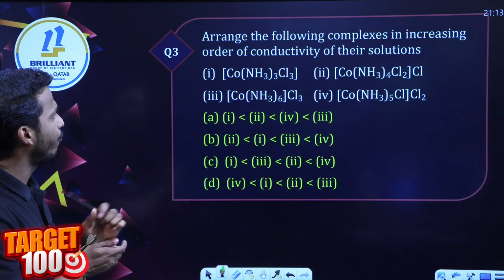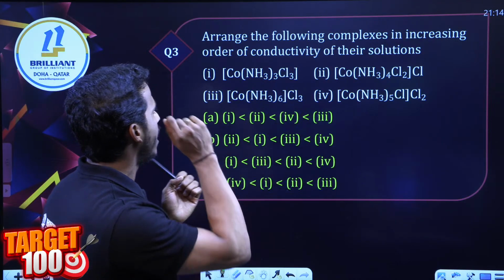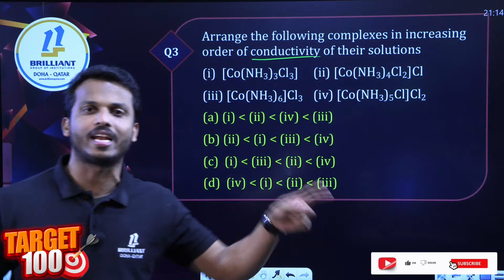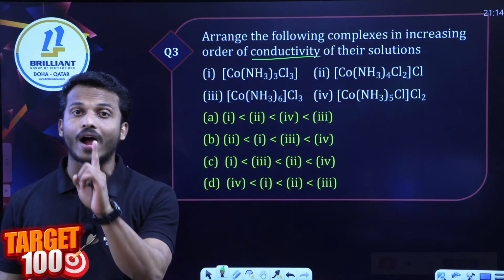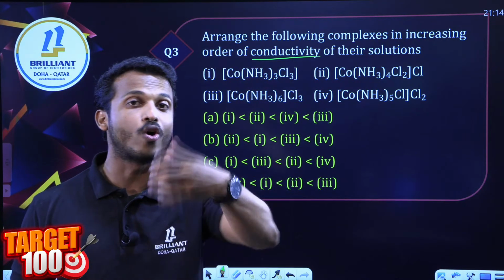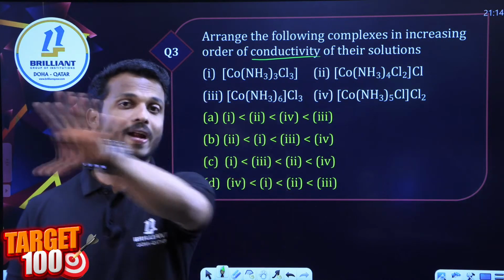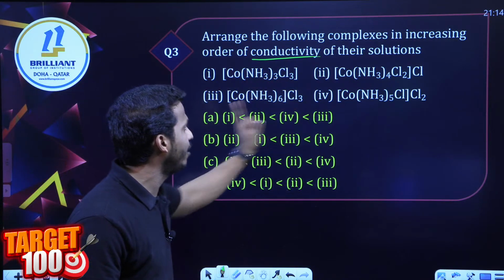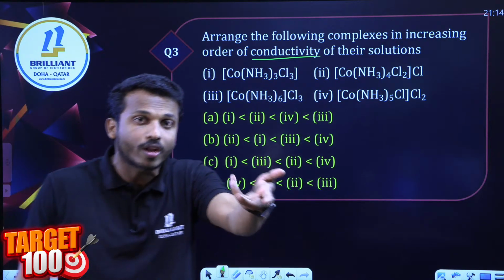Alright, so dear all, let's go for the third question. Arrange the following complexes in the increasing order of their conductivity. This is the question which I mentioned in the first part. Conductivity is related to number of ions. If it can give more number of ions, it can make more conductivity. Among compounds 1, 2, 3, 4, which can make more ions?